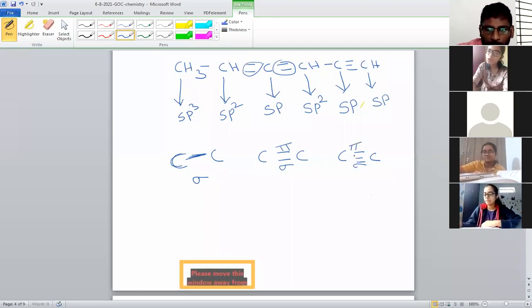This is also pi, this is also pi. That means in a triple bond, 1 sigma and 2 pi bonds are there. In a double bond, 1 sigma and 1 pi bond is there. In a single bond, 1 sigma is there.